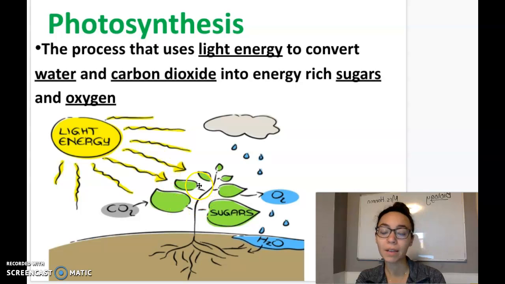So the plants are collecting energy from the sun. They're collecting carbon dioxide from the atmosphere. So there's little pores in the leaves where the carbon dioxide can be absorbed. And they're also absorbing water, right, from their roots. They're taking in water from their roots from the soil. So those are the things going into the plant. And the plant is using those three things, those three reactants, to make sugars, like glucose, starch. And then oxygen is just a waste product that is released from the leaves into the atmosphere. Luckily for us, because that's what we breathe.